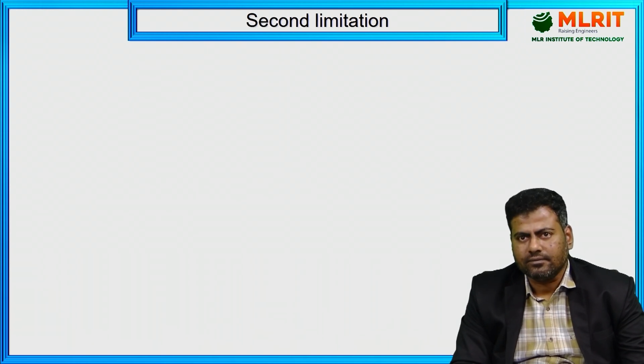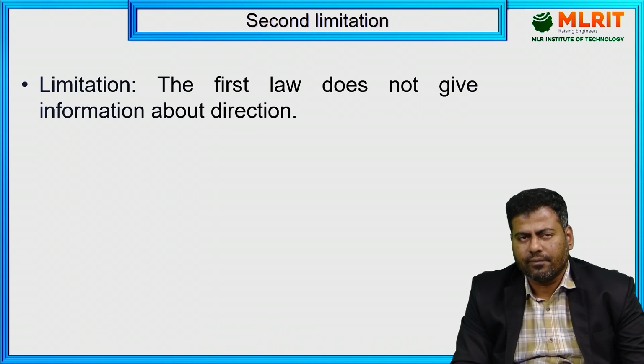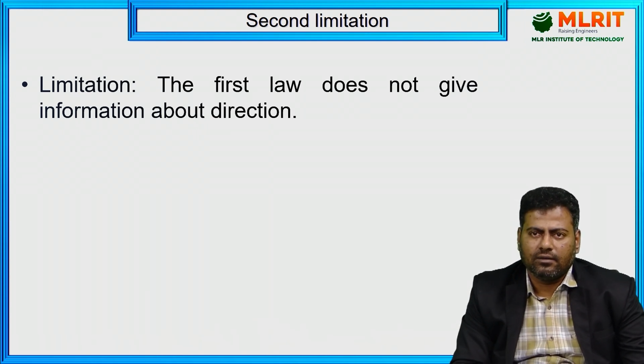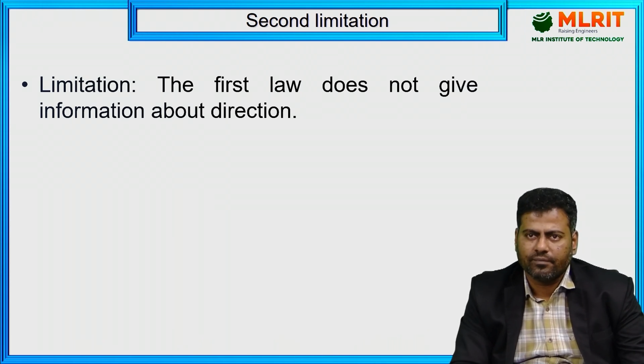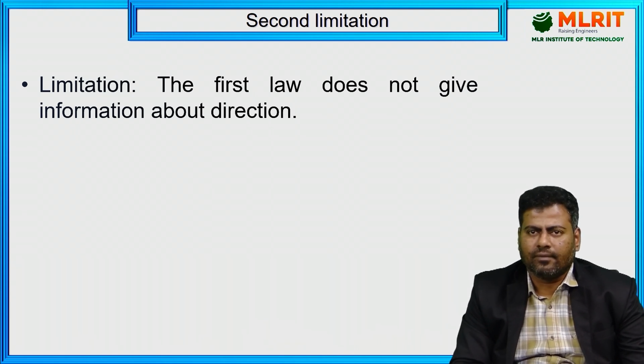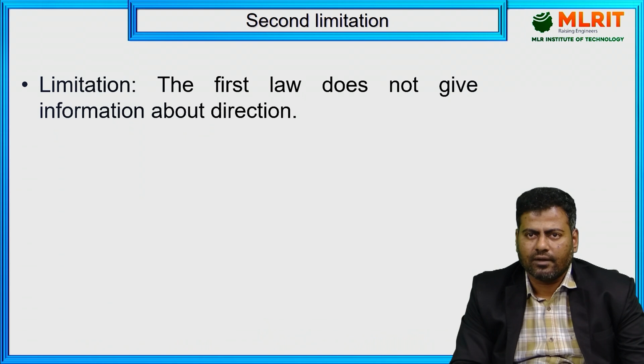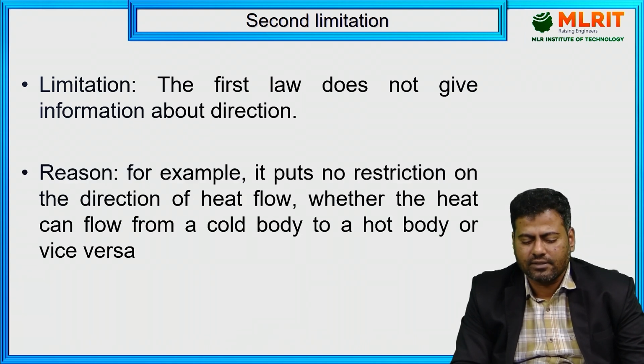The next one is that the first law doesn't give information about any direction, right? Only the transformation takes place. The transformation takes place from systems to surroundings, or surroundings to the system, or from one body to another body, or between two systems, right? So it doesn't mention the direction of the heat flow or the direction of the work done, right? It doesn't mention any direction with respect to the first law of thermodynamics.